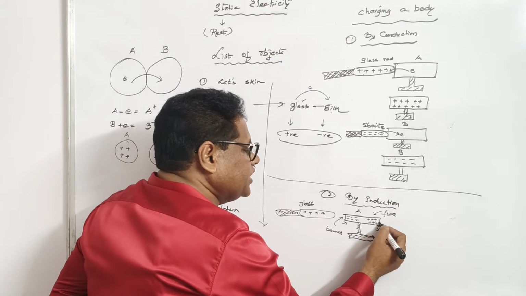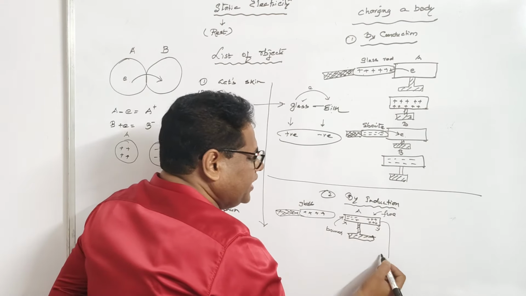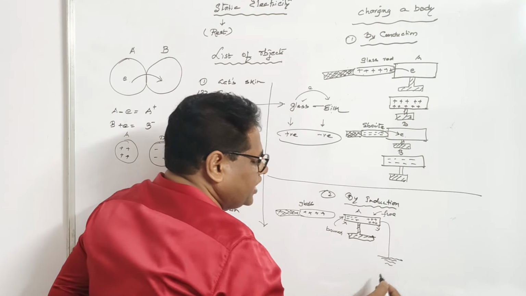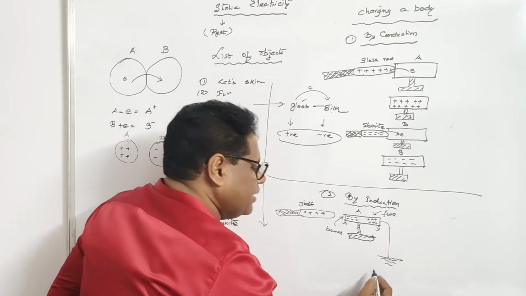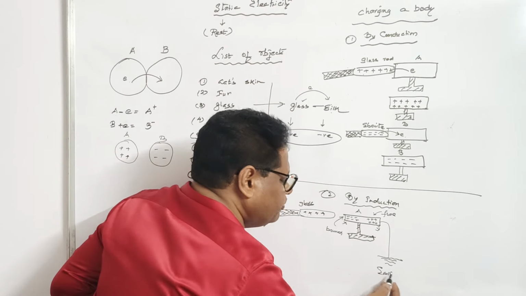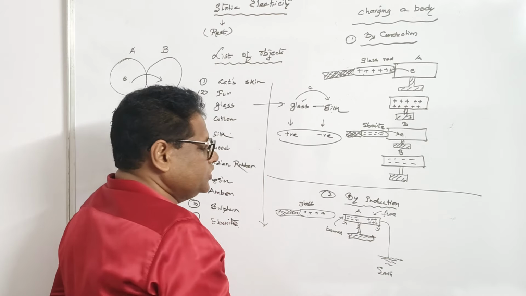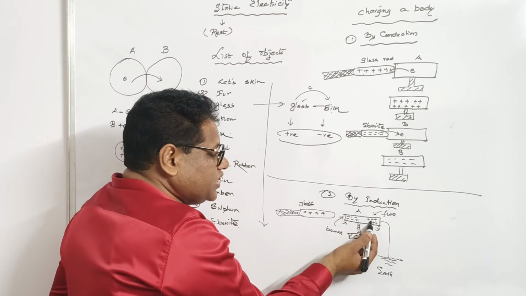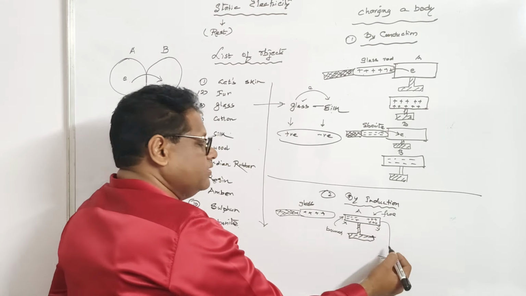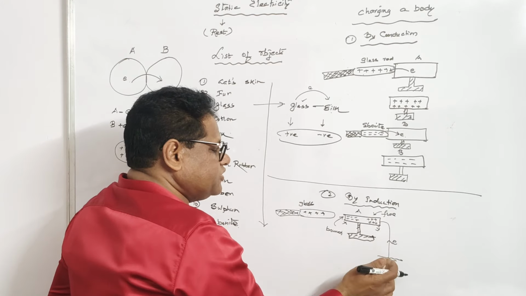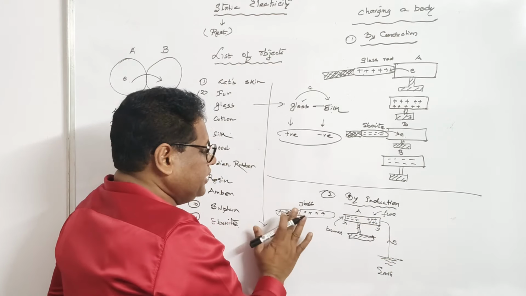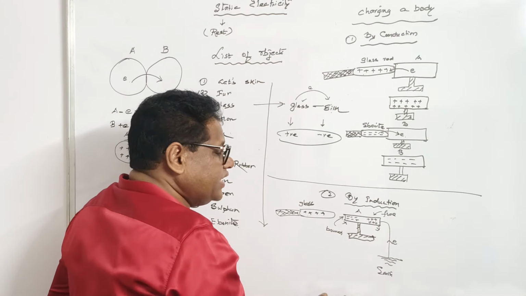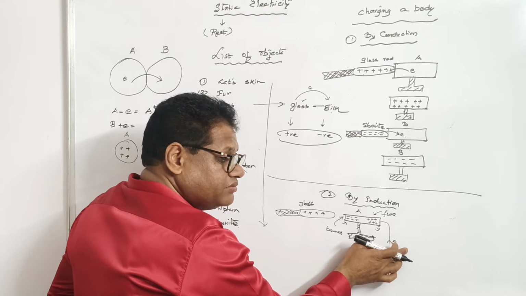Now you leak the free charge by connecting this end with a copper wire and making it touch the earth. This is the symbol for earthing. So what happens when this provision is made? You can see that there is a deficiency of electrons over here. As much deficiency of electrons is there, the earth is going to fulfill it. The supply of electrons takes place from earth to this body. Keeping the same setup as it is, you leave this connection for some time. After that, you can remove this particular wire.